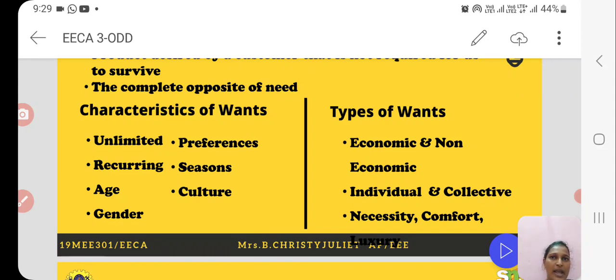For example, I already have a bike, but I also want a car, which is for comfort. If I want a BMW car or a Range Rover, then it is termed as luxurious wants.